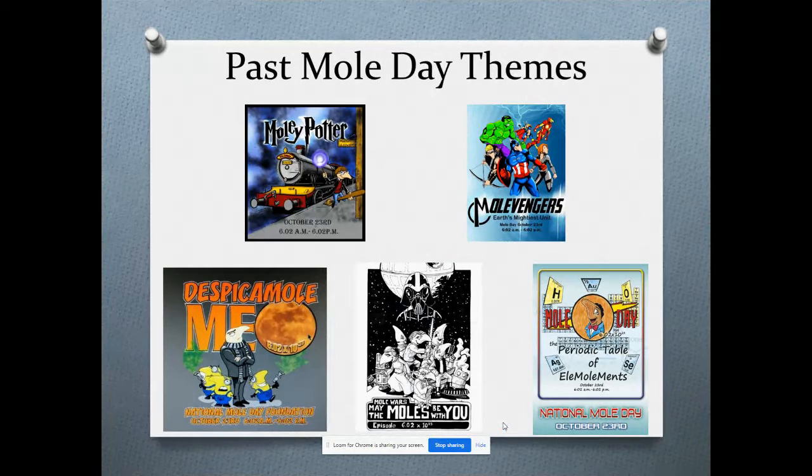Like I said, this year's theme is Molezilla. Here are some examples of previous themes. Last year was Despicable Me, or rather, Despicable Me with a mole twist. Molly Potter was a couple years ago. Two years ago, I actually have a t-shirt of this one. Molevengers, Mole Wars, May the Moles be with you instead of May the Force be with you for Star Wars, and the periodic table of elements. These are just a few of the past Mole Day themes.